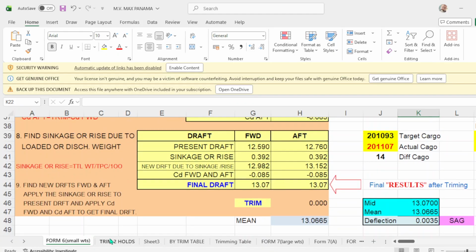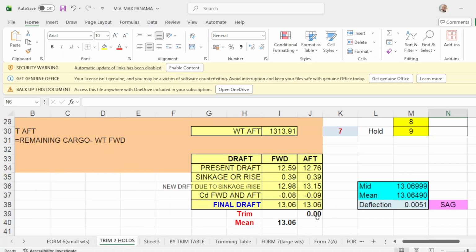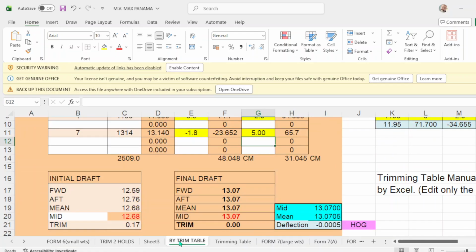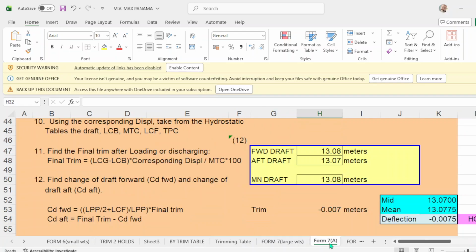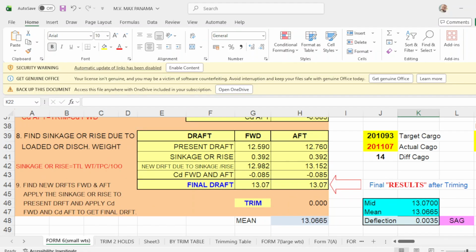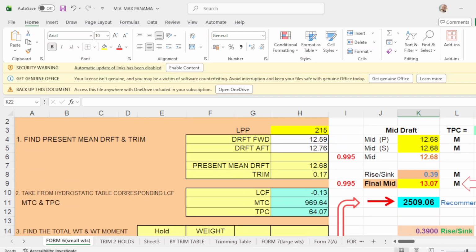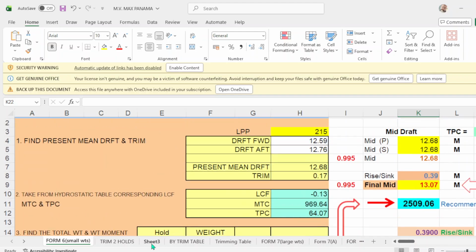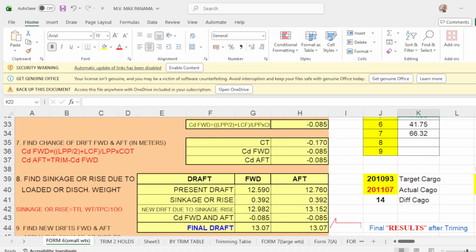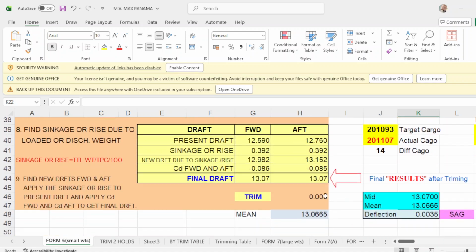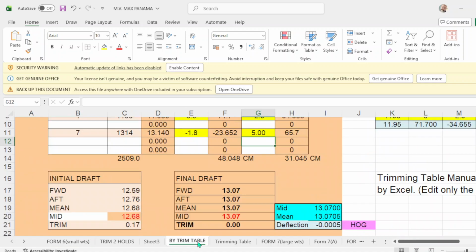Okay, so you have this figure, 13.07, trim 2 holes, 13.06, with trim table, 13.07, and you have this one. So I suggest that the recommended cargo to load departure drop is 13.07, which is exactly this one. Okay, and your trim table.